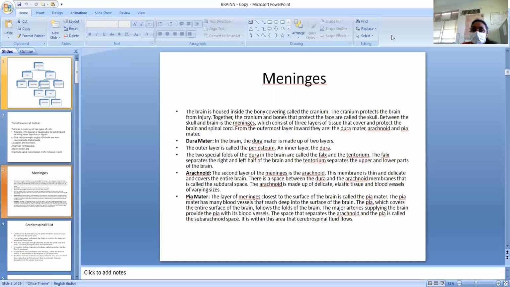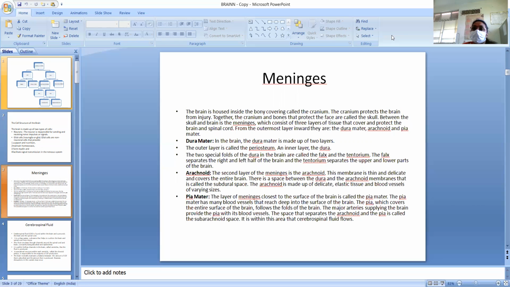Everywhere there is covering. If we see the organs in our body, many are covered by some layers. In the stomach we can see the peritoneum, in the kidney there are layers of covering such as the renal fascia, and in the lung there is the pleura, and in the heart there is the pericardium.